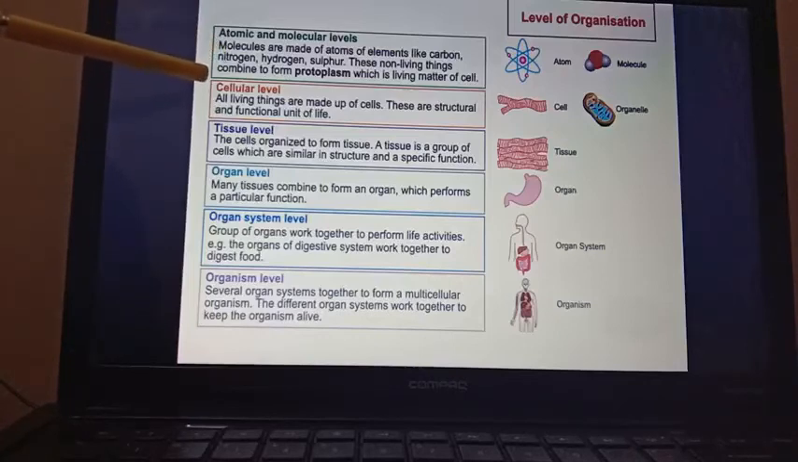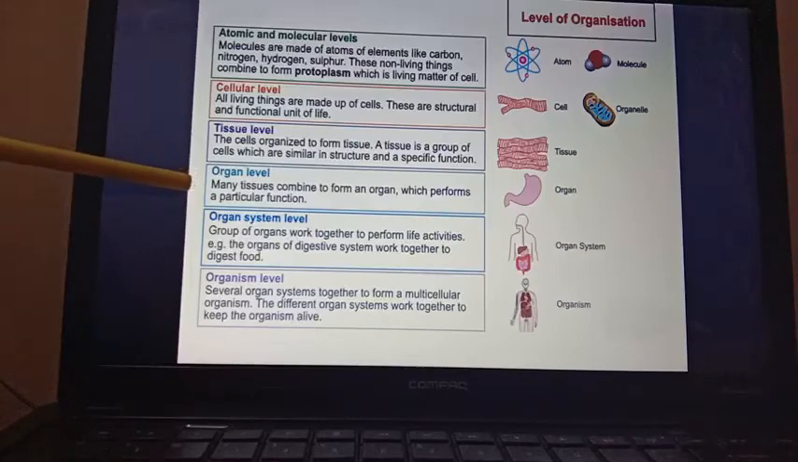Then after the atomic and molecular level, the next level is the cellular level, because protoplasm makes the cell. All living things are made up of cells. These are the structural and functional unit of life. Then all the cells together form the tissue. So next level is the tissue level. The cells organize to form tissue. A tissue is a group of cells which are similar in structure and function.